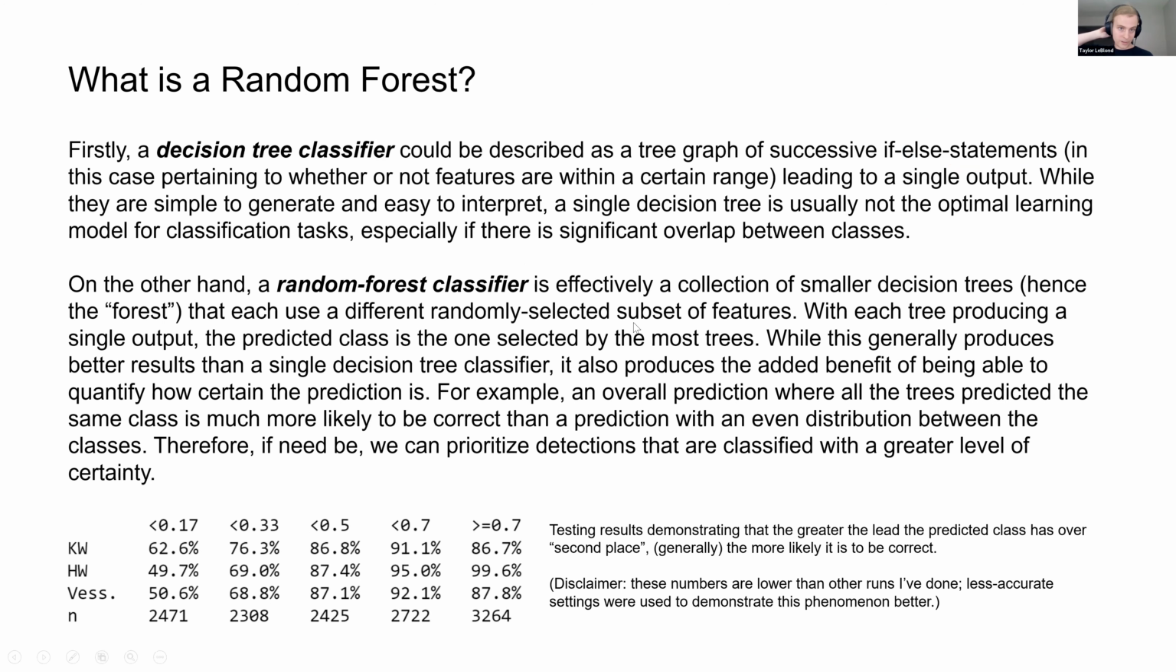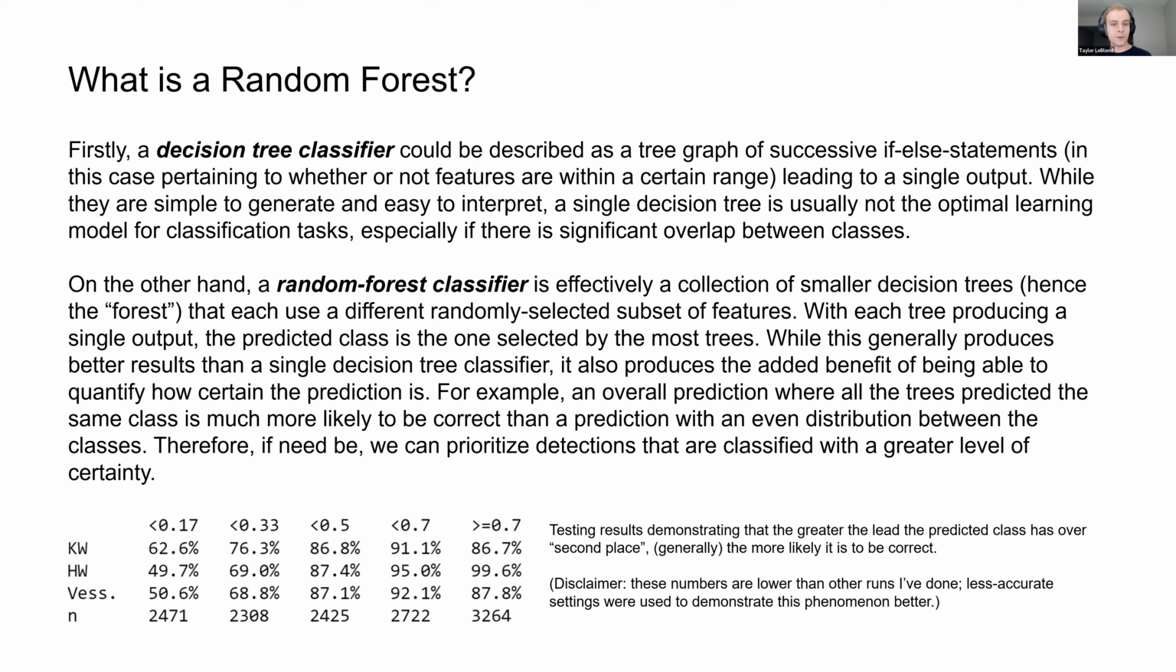So a random forest, so firstly, a decision tree classifier could be described as a tree graph of successive if-else statements, in this case pertaining to whether or not features are within a certain range, leading to a single output. While they are simple to generate and easy to interpret, a single decision tree is usually not the optimal learning model for classification tasks, especially if there is significant overlap between classes.